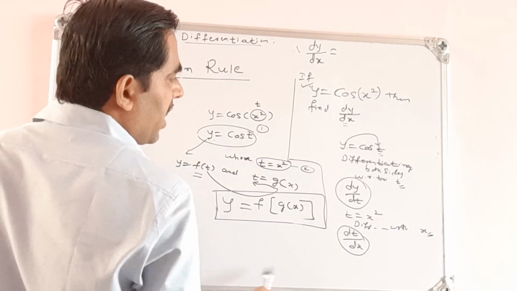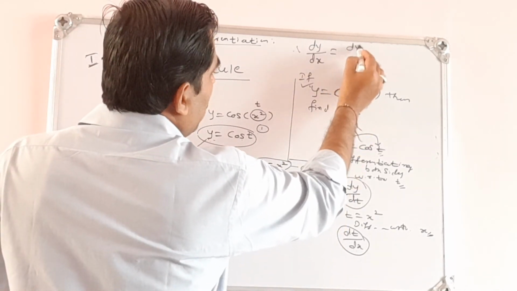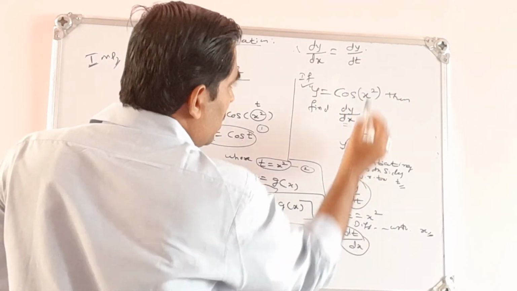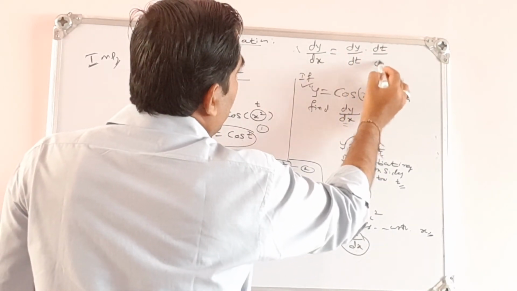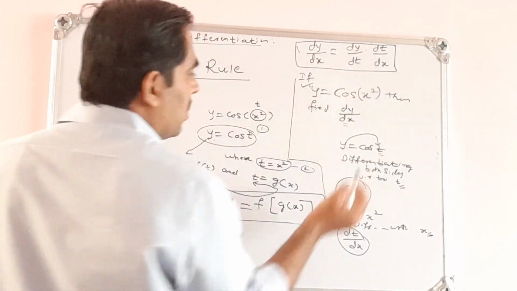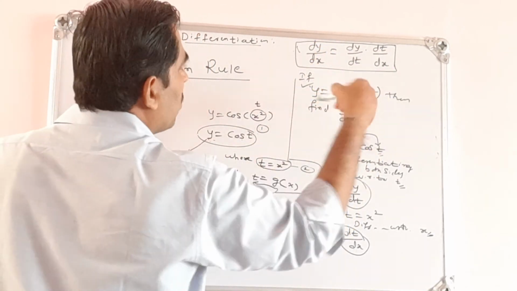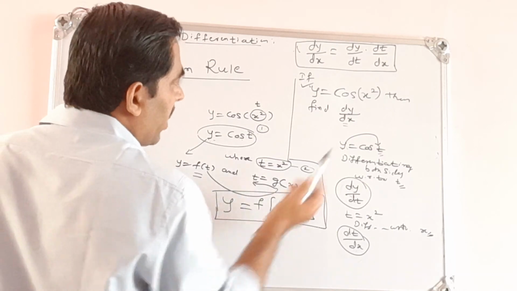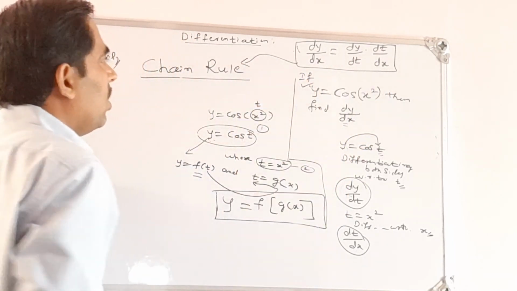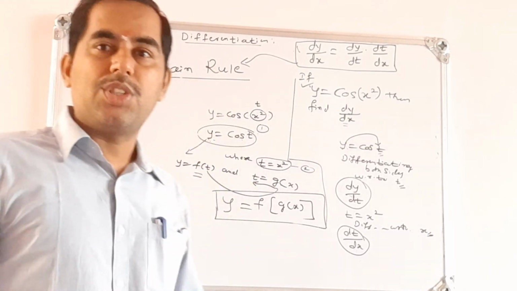We want to get dy by dx, the derivative. It can be obtained by dy by dt into dt by dx. First is dy by dt, and since t is a function of x, we differentiated that also, dt by dx. This rule is called the chain rule of differentiation.